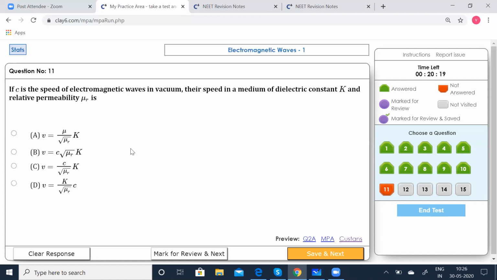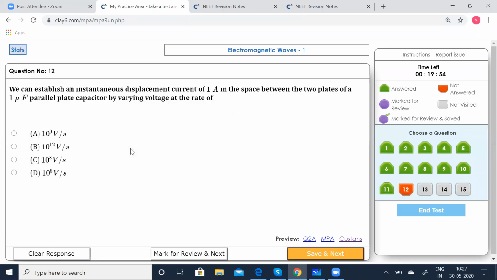So the dielectric medium reduces Coulomb's constant by the dielectric constant, thereby increasing the value of epsilon by the same amount, and the relative permeability increases mu by mu r. Okay, so option C should be correct. Yes. Let's save that. Go to the next.